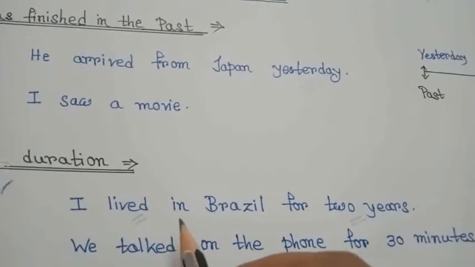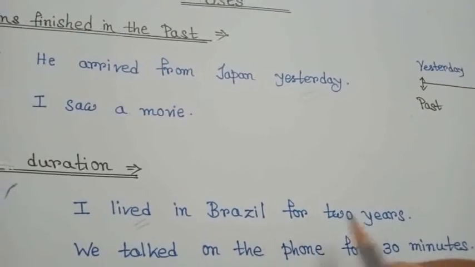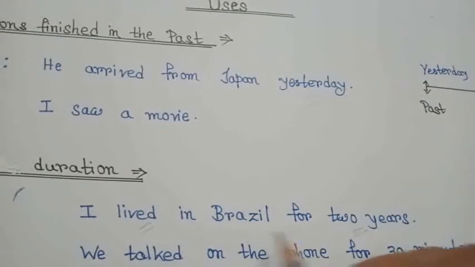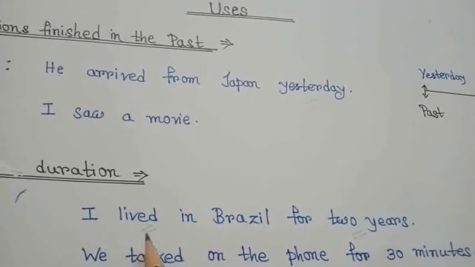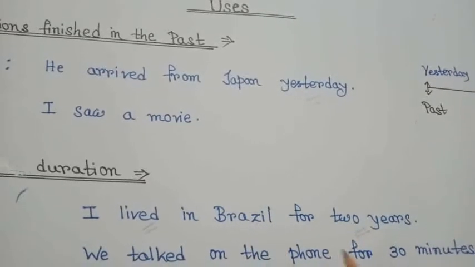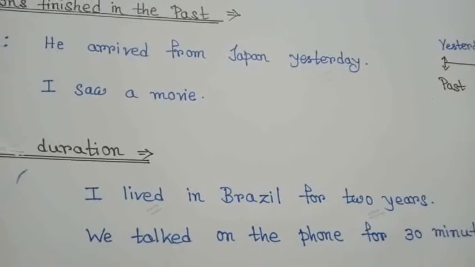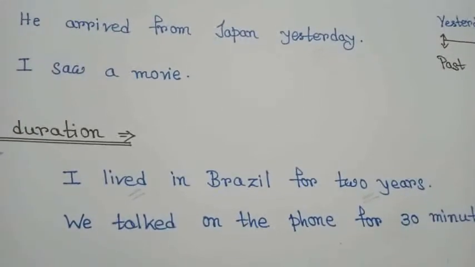Okay, here the action happened or finished in the past with a duration, that is 2 years. Now I am not living there. Okay, and so here I have used simple past tense. And in such type of sentences, you must use simple past tense. Now see the next example.